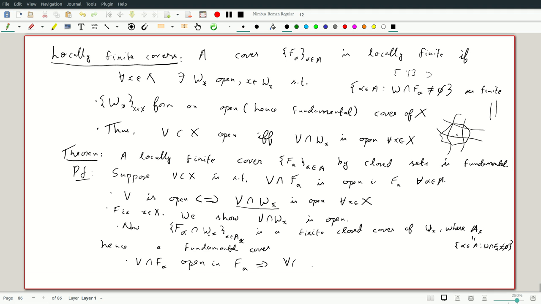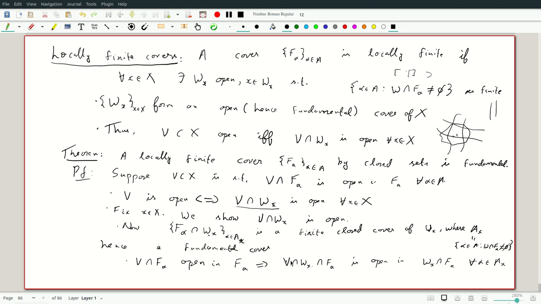So this implies that V intersection Wx intersection F alpha is open in Wx intersection F alpha for all alpha in Ax.